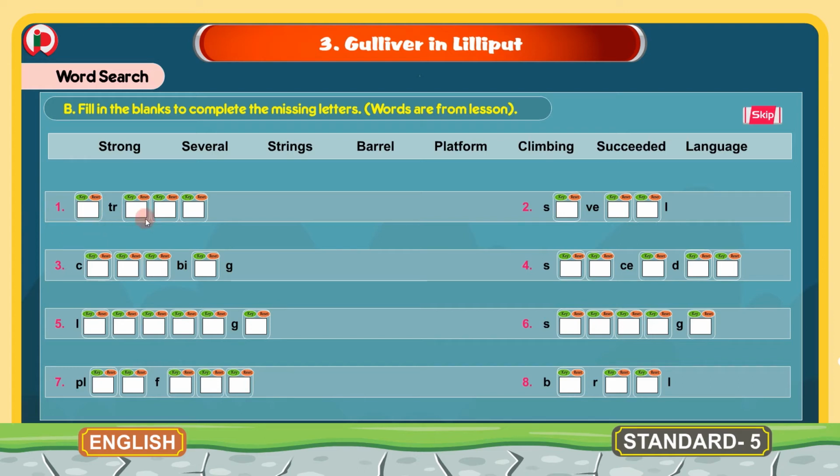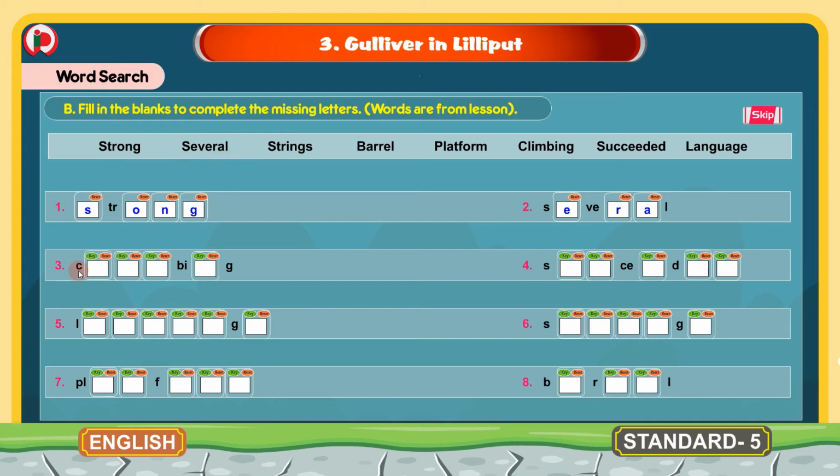1. Here the letters T and R are given. So the missing letters here are S, O, N, G. So the word here is strong. 2. The letters given here are S, V, E and L. So the missing letters here will be E, R, A. So it will be several. S-E-V-E-R-A-L, several.